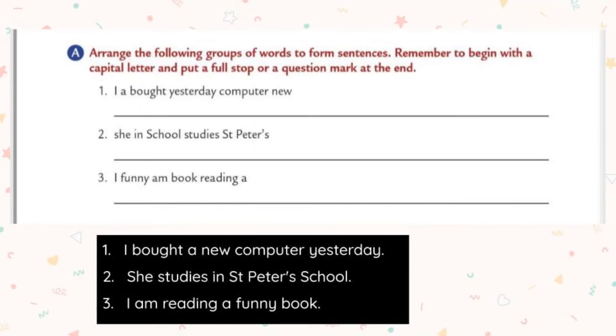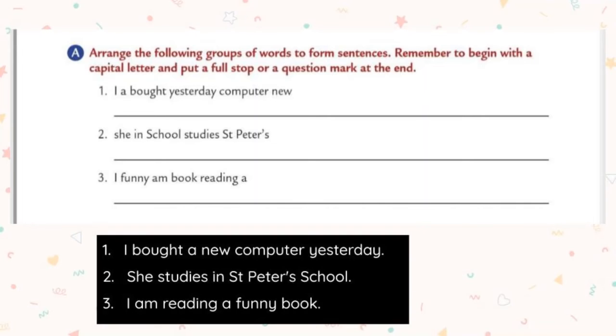Okay students, let's do the second exercise, that is, arrange the following group of words to form sentences. Remember to begin with a capital letter and put a full stop or a question mark at the end. Now what you want to do students, here they have given group of words, but it is not arranged in proper order. We have to arrange these words in proper order, and remember that we should always start the first letter in capital, and at the end of the statement we put a full stop or a question mark.